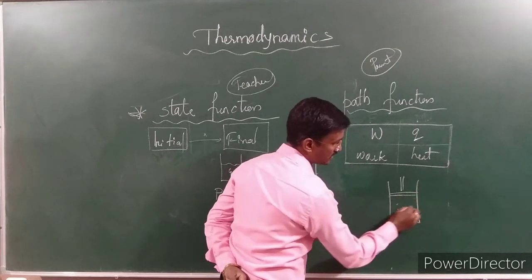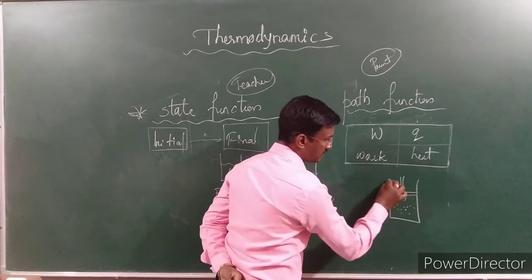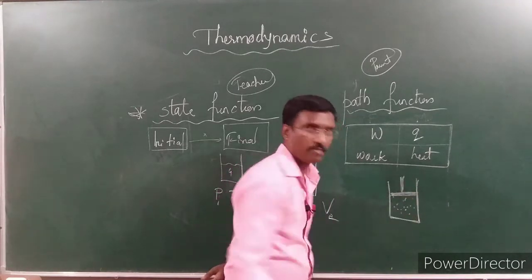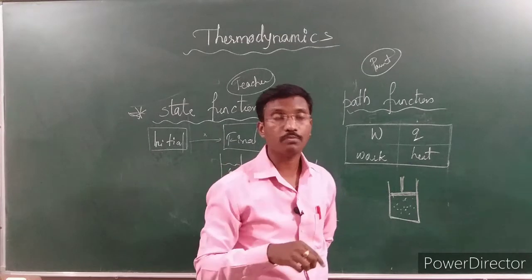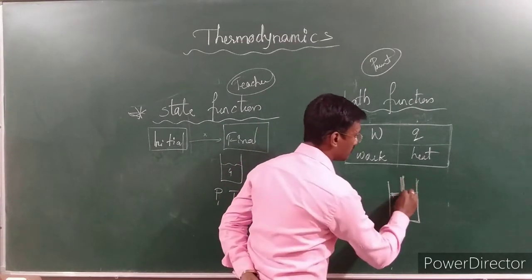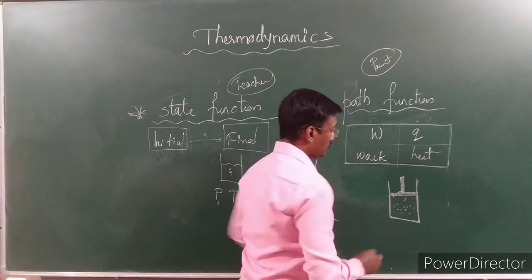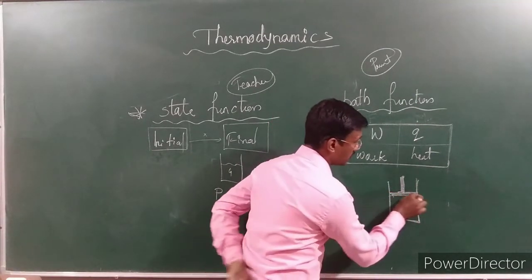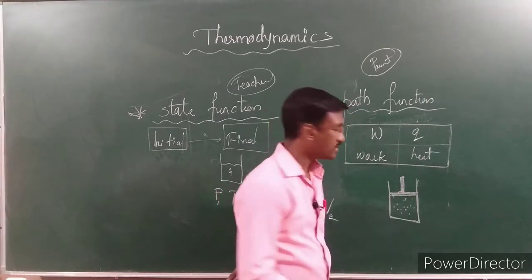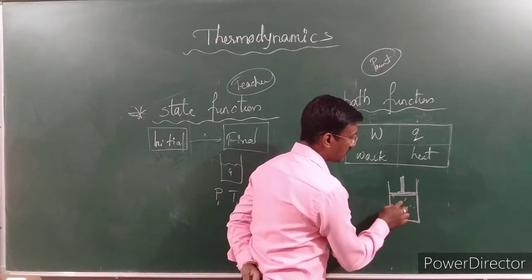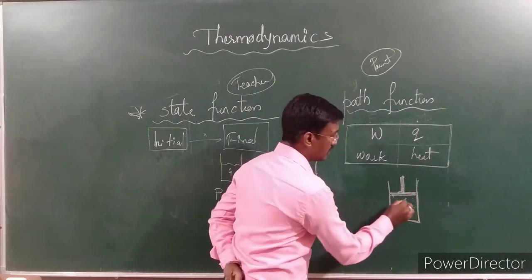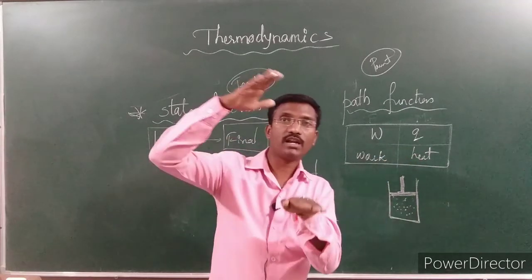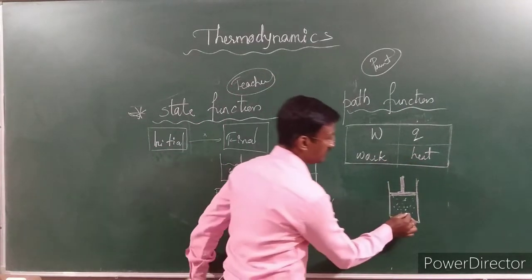Think that some gases are there in a container with a piston. Most important, I am telling here, according to chemistry, whenever I say system, it is nothing but the container containing the gas along with the piston. The container is containing the gases, the gases will have the piston, and externally we are applying the pressure. This is called the system. This is system, isn't it?